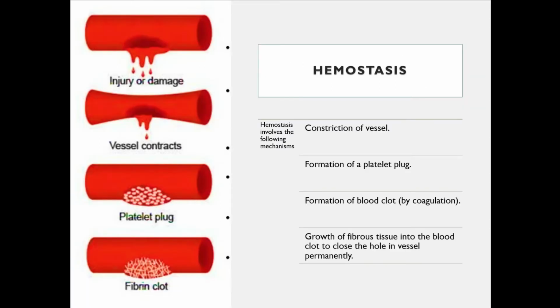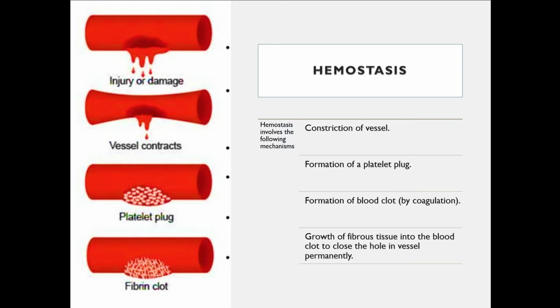Hemostasis basically involves the following mechanisms: vasoconstriction, that is constriction of the vessel just after the damage, and then formation of platelet plug, then the formation of blood clot by the process of coagulation, which includes lots of clotting factors, and then growth of fibrous tissues into the blood clot.